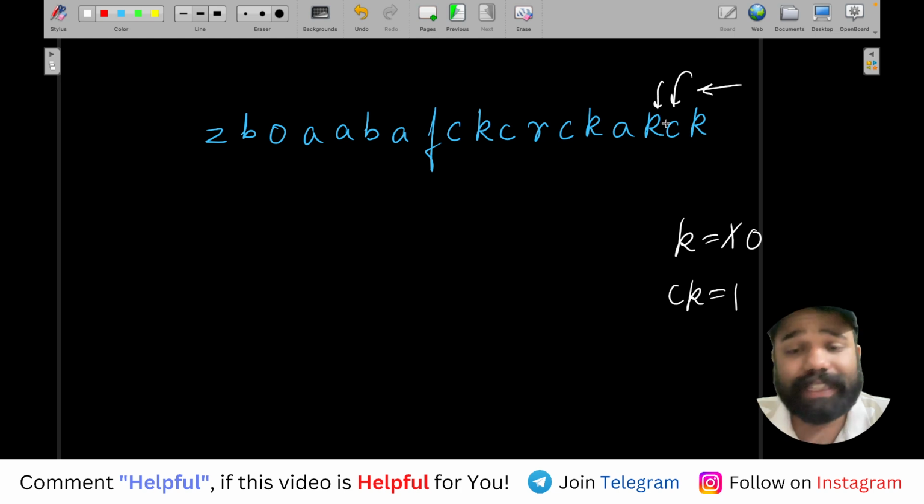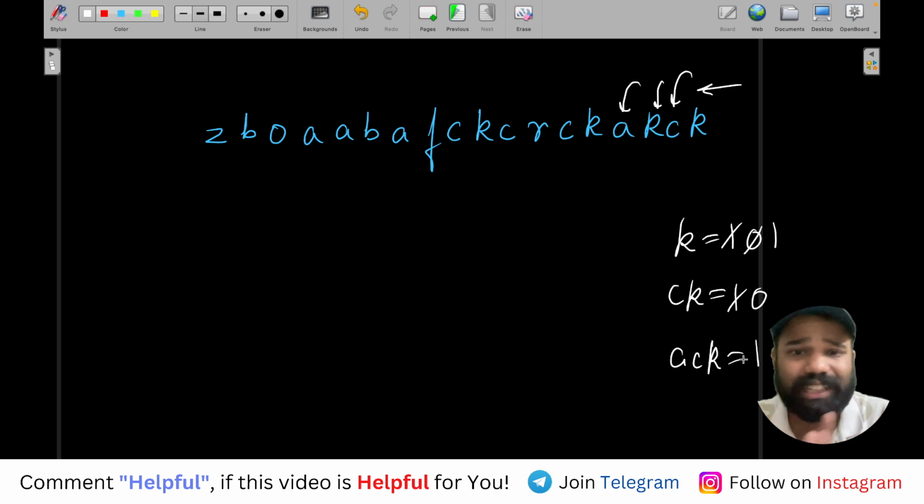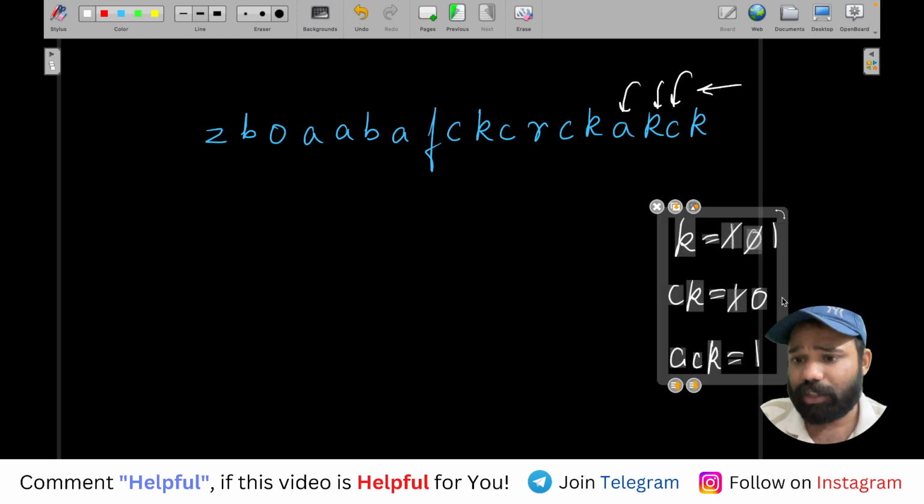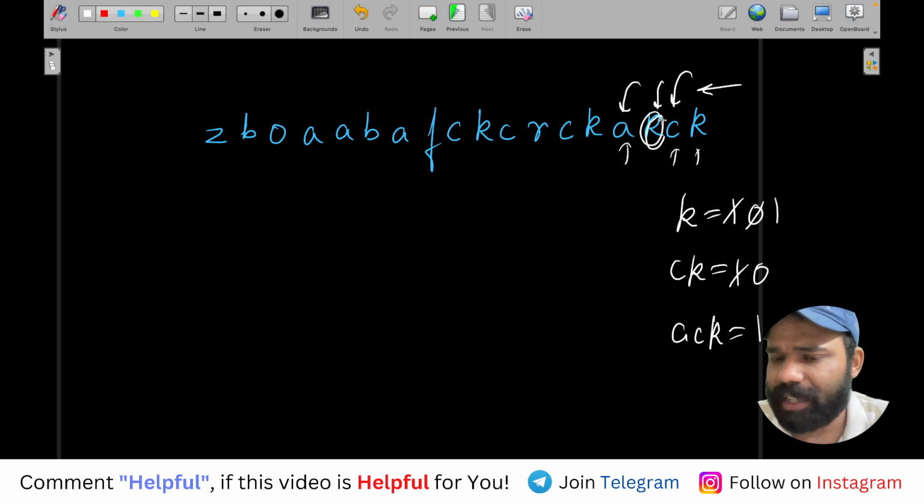Now one more K I got, so increase it. Now I got an A. When I got an A, I will search for CK because A should be added before CK, and CK is present. So I will decrease this CK, and now ACK is present. And these are all subsequences that I'm talking about. So now we know that there is one subsequence of ACK and one separate K present.